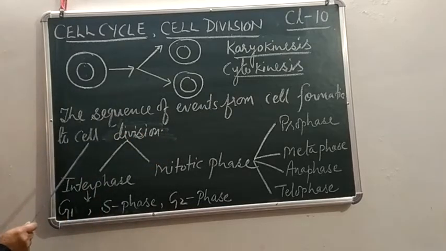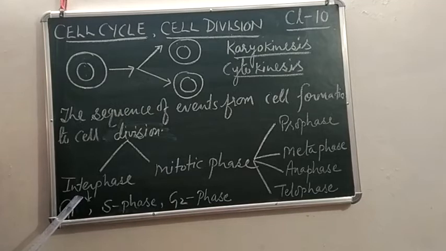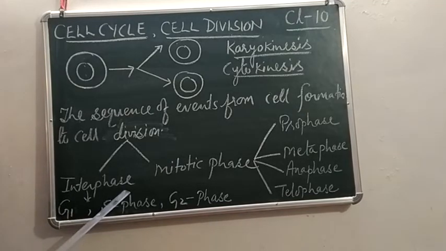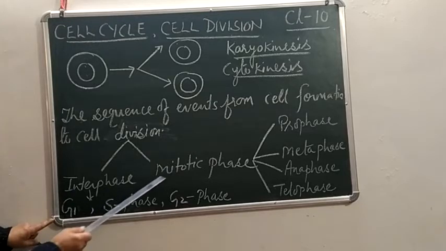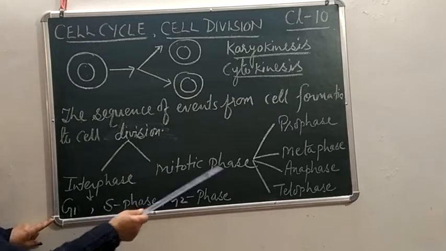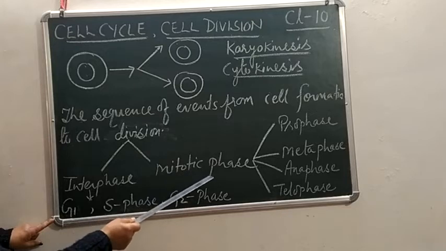Now this cell cycle takes place in 2 phases. First phase is called interphase. Interphase means a cell is not actually dividing, but it is preparing itself for division. And second is the mitotic phase, where a cell is dividing. That means it is ready to divide and it will start dividing.